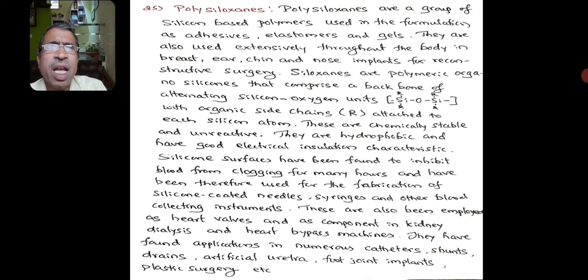Coming to another type of polymer known as polysiloxanes. These polysiloxanes are inorganic polymers. So the earlier one is an organic polymer. Here it is an inorganic polymer because the chain contains, apart from carbon, silicon and oxygen. Polysiloxanes are a group of silicon-based polymers used in the formation of adhesives, elastomers, and gels.